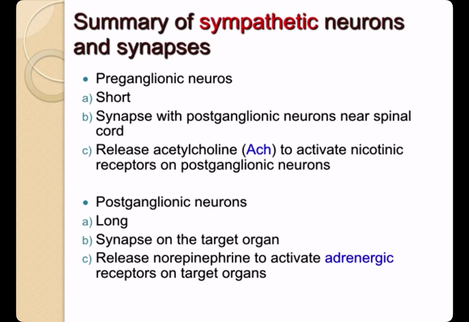Summary of sympathetic neurons and synapses. So we've got the preganglionic neurons, which are short. They synapse with postganglionic neurons near the spinal cord and release acetylcholine to activate nicotinic receptors on postganglionic neurons. We've got postganglionic neurons, which are long. They synapse on the target organ and release norepinephrine to activate adrenergic receptors on target organs.